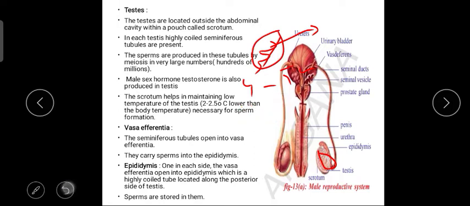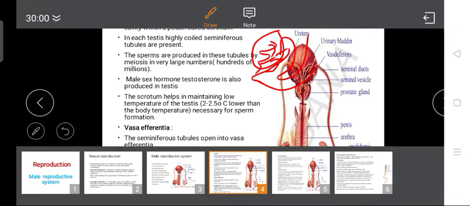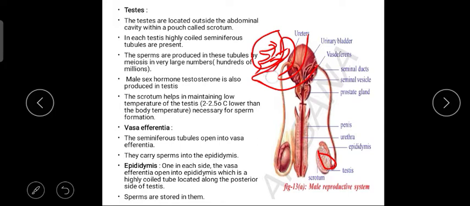Now coming to the vasa efferentia. The sperms formed inside the seminiferous tubules open into an opening called the vasa efferentia. From the vasa efferentia they again pass into the epididymis. So this is the epididymis. The sperms are stored in the epididymis, and from the epididymis the sperms travel into the vasa deferentia.